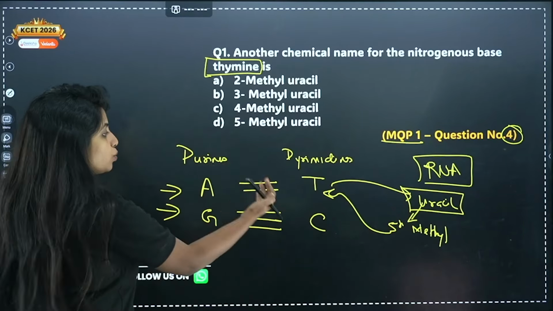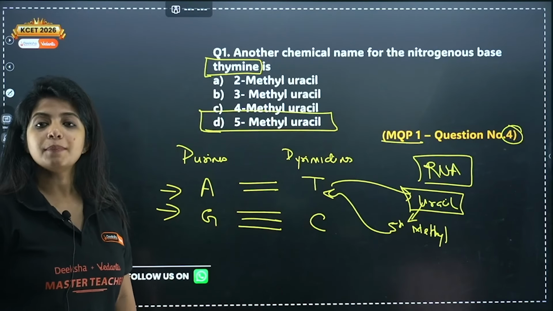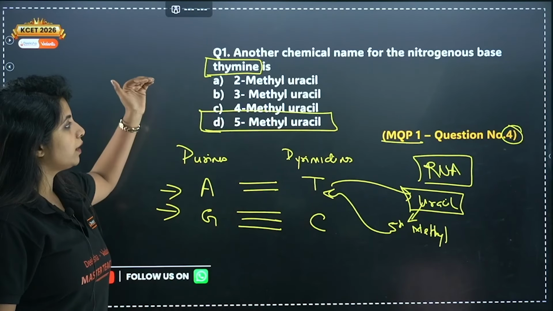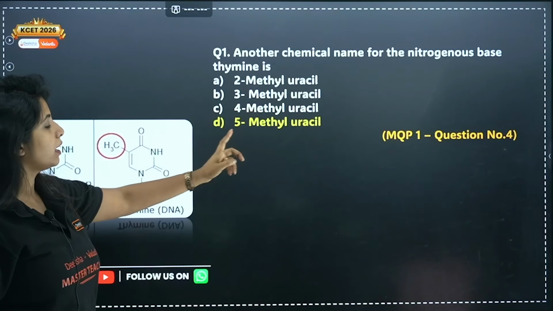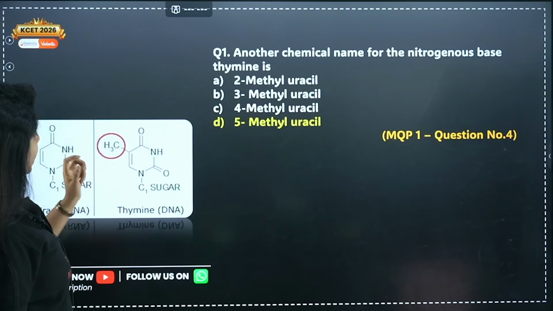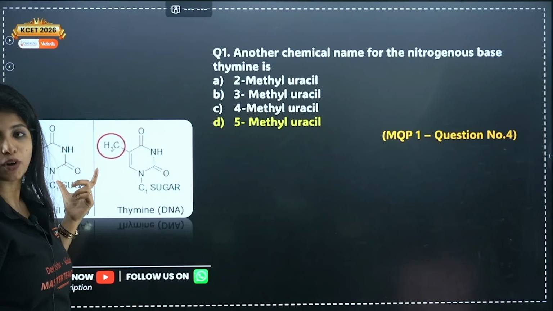So over here we have the answer as 5-methyl uracil, not 2-methyl uracil, not 3-methyl uracil, not even 4-methyl uracil. It's just 5-methyl uracil. Over here you can see a methyl group being added, CH3 group being added, whereas in a normal uracil you do not have it.